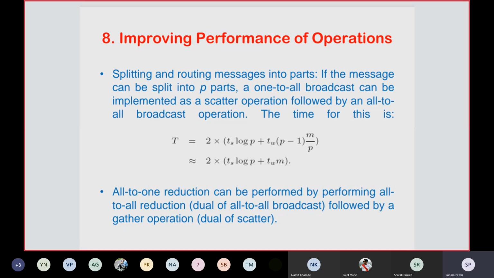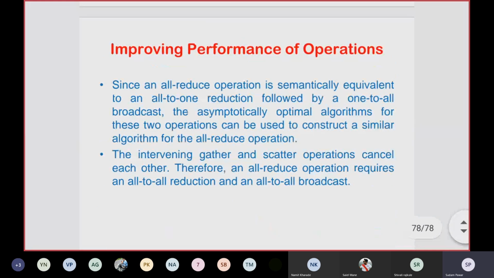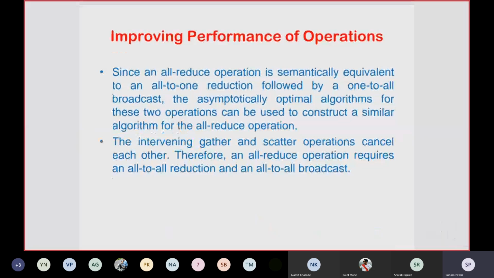Then write a short note on circular shift on a mesh. This may be asked for 6 marks. Then a question may be asked on circular shift on a hypercube network also. So this is all about improving the performance of the communication operations we have discussed earlier.